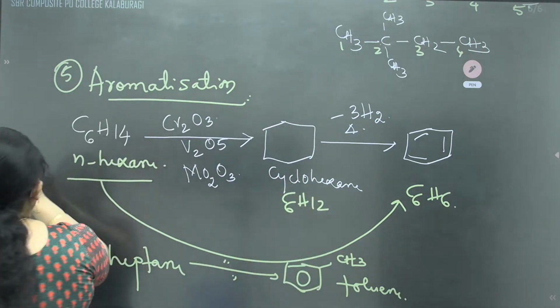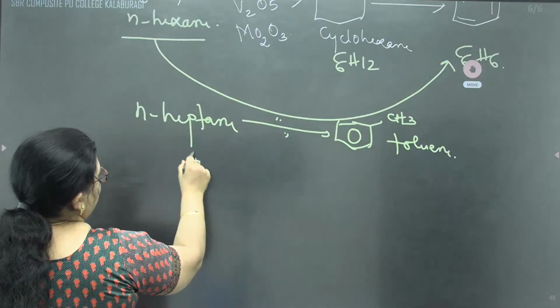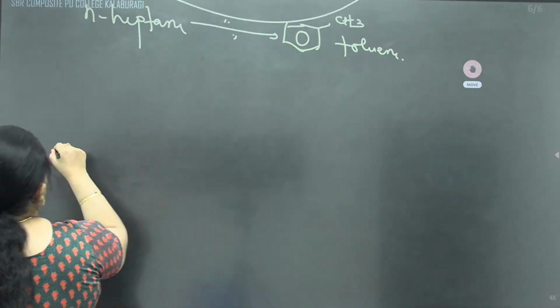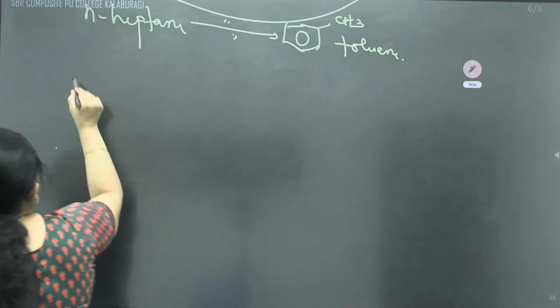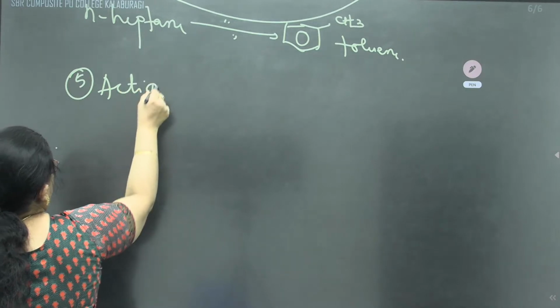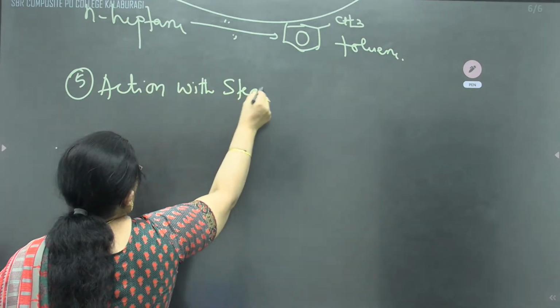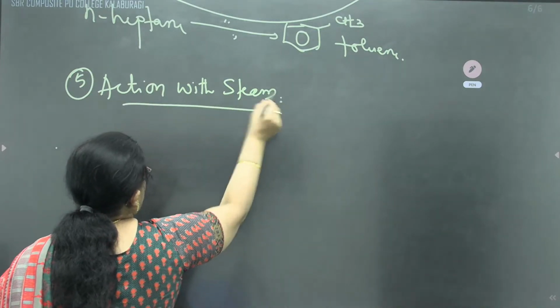And the last is action with steam. Water vapors are called steam, children.